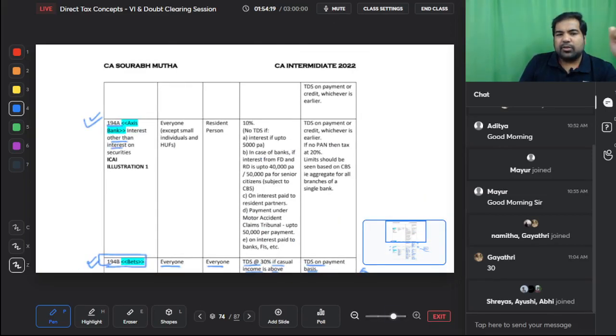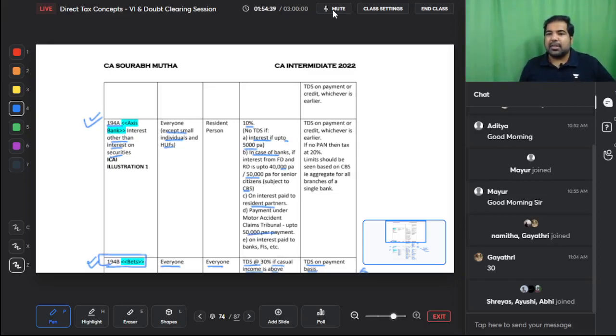Interest other than interest on securities, everyone except small individuals and HUFs, the rate is 10%. Interest up to 5,000 per annum. In case of banks, it is 40 or 50,000 subject to CBS. Interest paid to resident partners, no TDS. Payment under motor accident claims tribunal up to 50,000 per payment. And interest when you pay to the banks, etc.